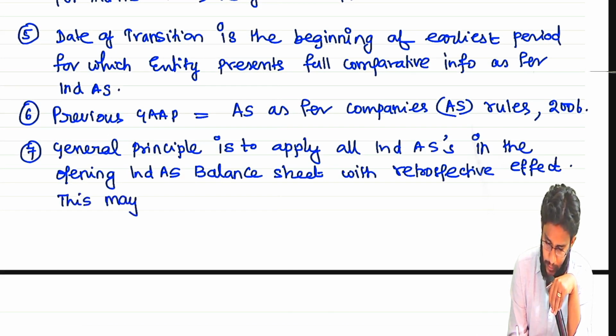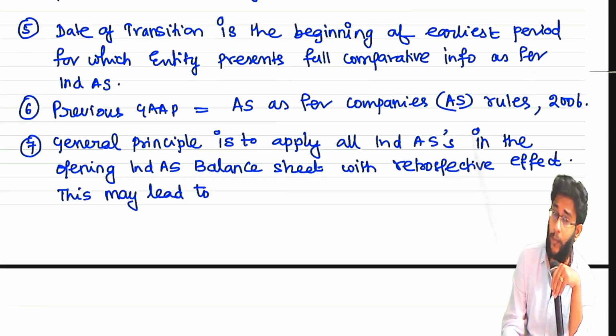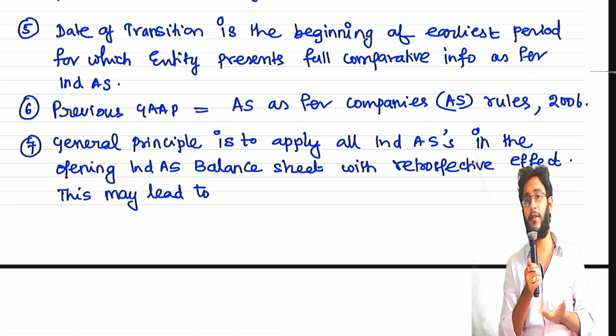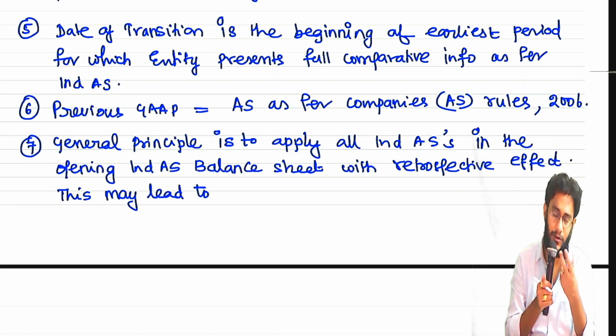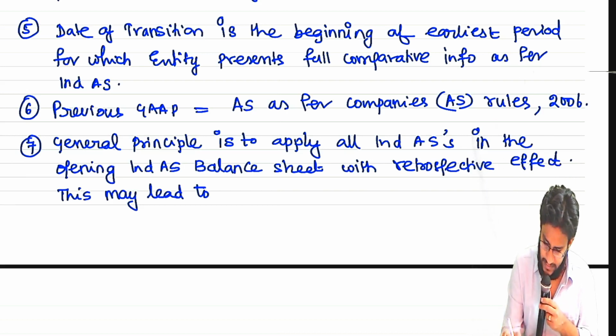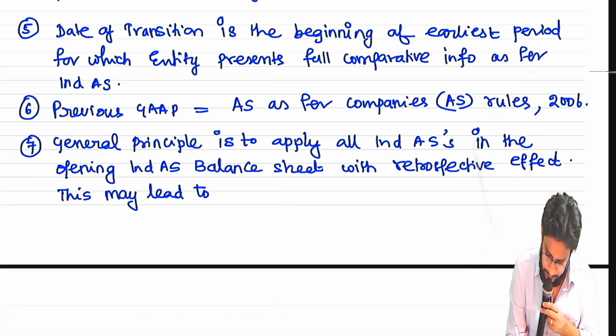So when you apply all the Ind AS with retrospective effect, what will happen to the difference? What will happen in that opening balance sheet? So whatever we have discussed, that only, sir. Four things will happen.